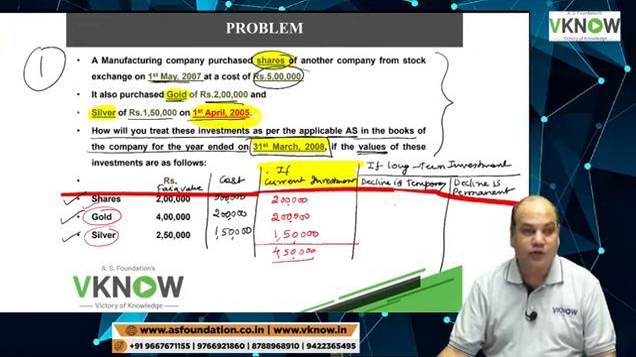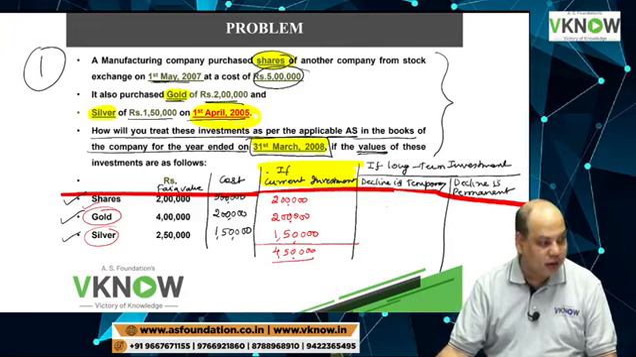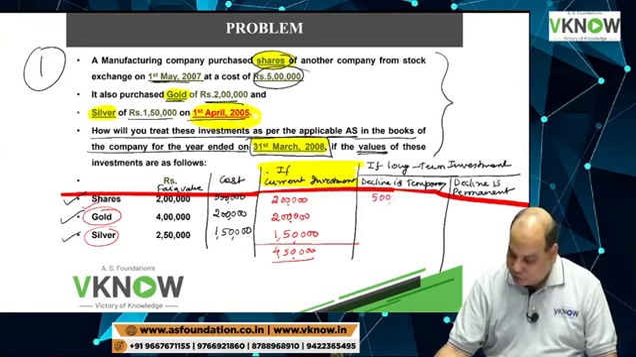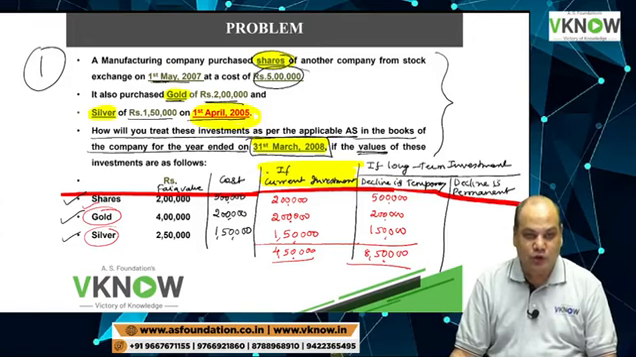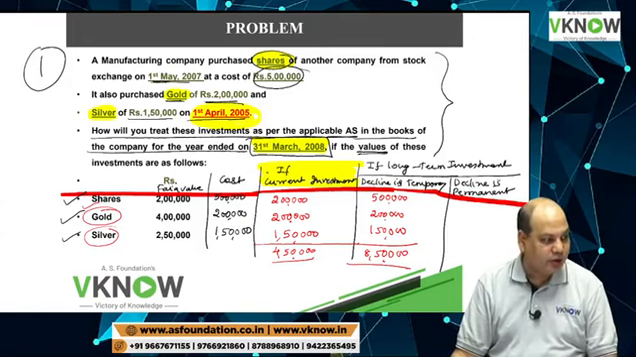Long term investment. If decline is temporary, then we will take at cost only. Share at 5 lakh, gold at 2 lakh, silver at cost 1,50,000. So my answer will be 8,50,000. If all these are treated as long term investment and the decline is assumed to be temporary.